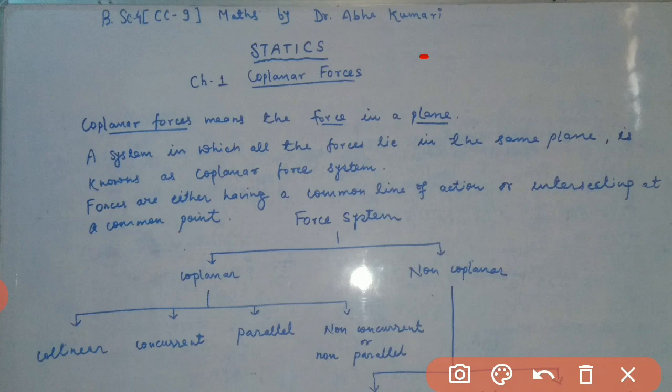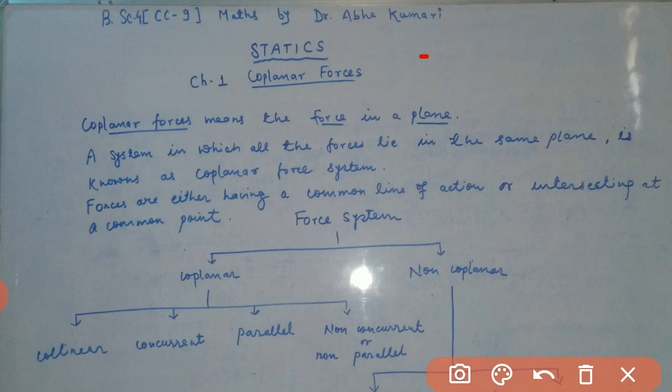When several forces act on a body, then they are called a force system, or a system of forces. Fine. So a system in which all the forces lie in the same plane, very important, lie in the same plane, is known as a coplanar force system.